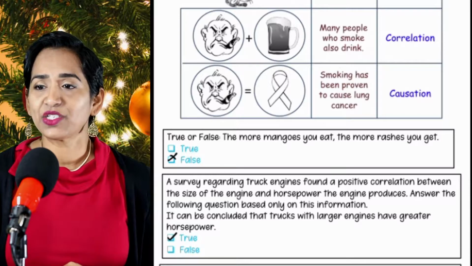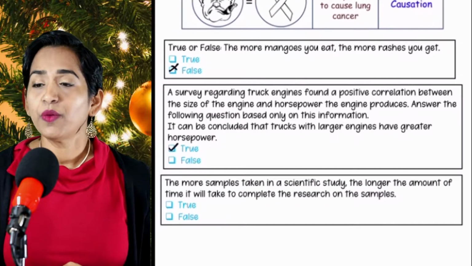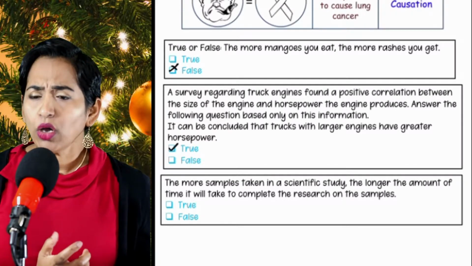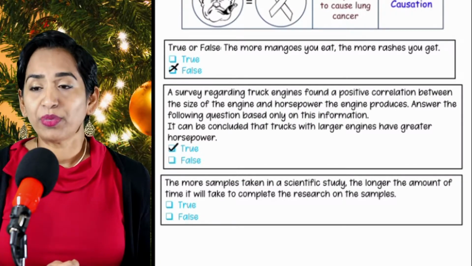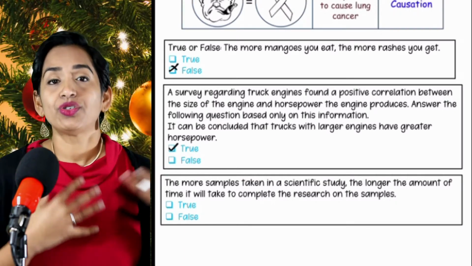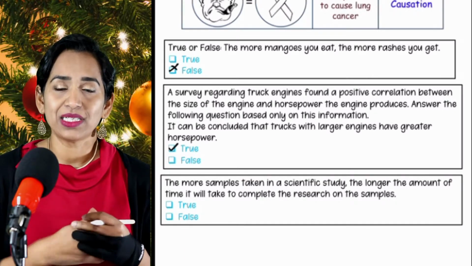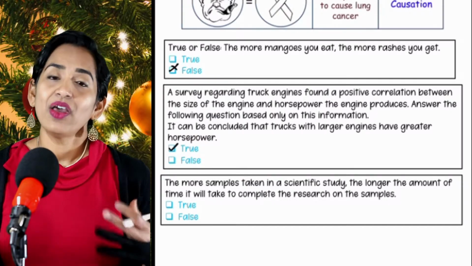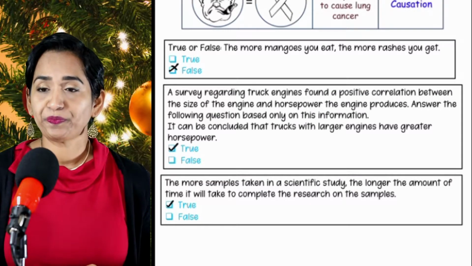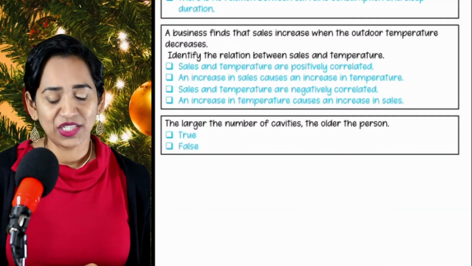Let's look at the next one. The more samples taken in a scientific study, the longer the amount of time it takes to complete the research on the samples. Well, I don't need any causation or correlation. This is basic common sense. The more samples I have, by default, the more time it takes. So this is true. Now let's look at the next one.